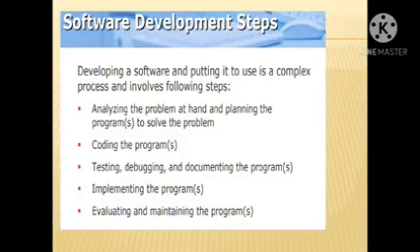After the completion of the software development steps comes testing and debugging. After testing and debugging, the software is ready for distribution and implementation. When the user reports an error or a new requirement, the coders again evaluate the software and maintain the programs.